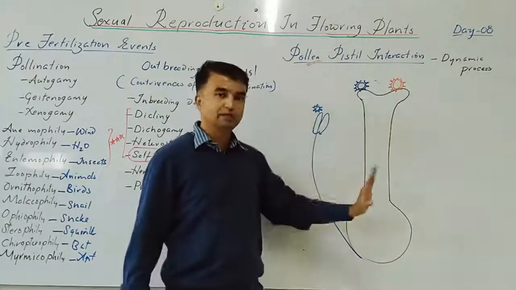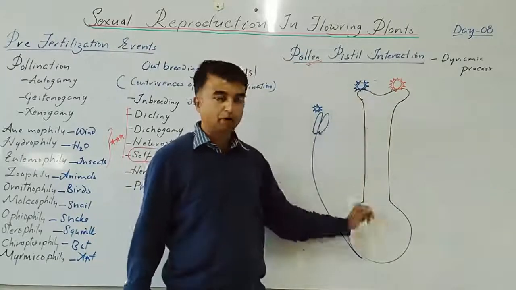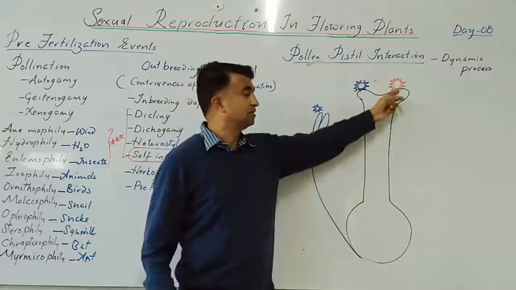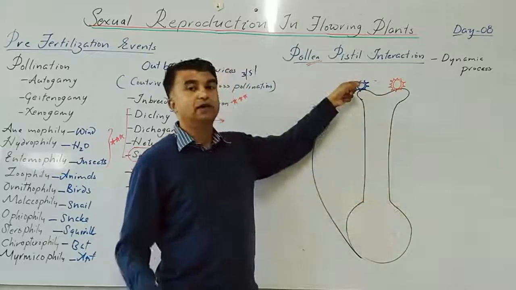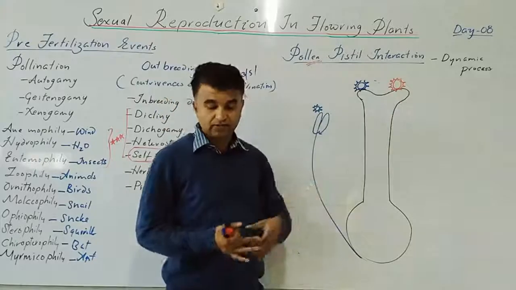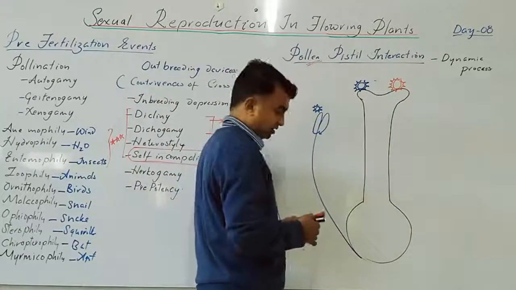So for example, simple logic in that. This is a mango plant. This is a carpel of mango. This is an anther of mango, and this is a pollen grain of mango, and this is a pollen grain of a different species. On this carpel, a pollen grain of the same plant has fallen and a pollen grain of another plant has also fallen. Yes. Now first thing, pollen grains land on the stigma.